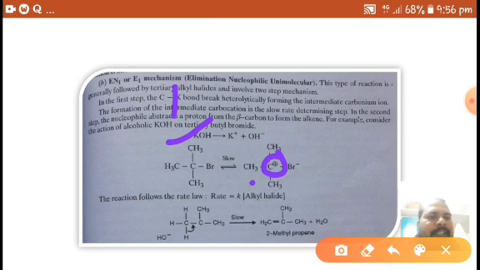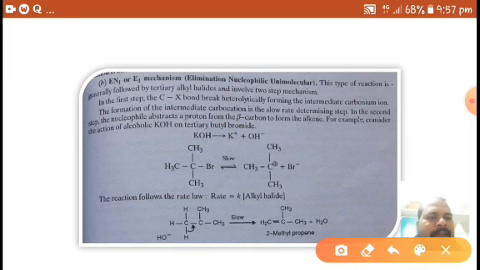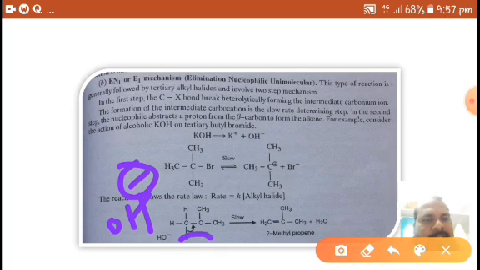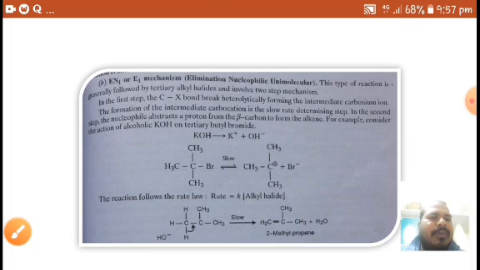With alcoholic KOH, the tertiary halide in the slow step gives a carbocation. Then OH minus abstracts H plus from the beta carbon of the carbocation, resulting in the formation of alkenes.